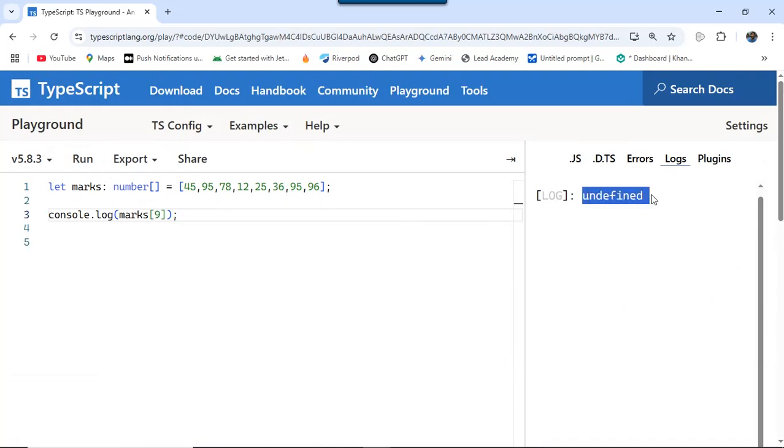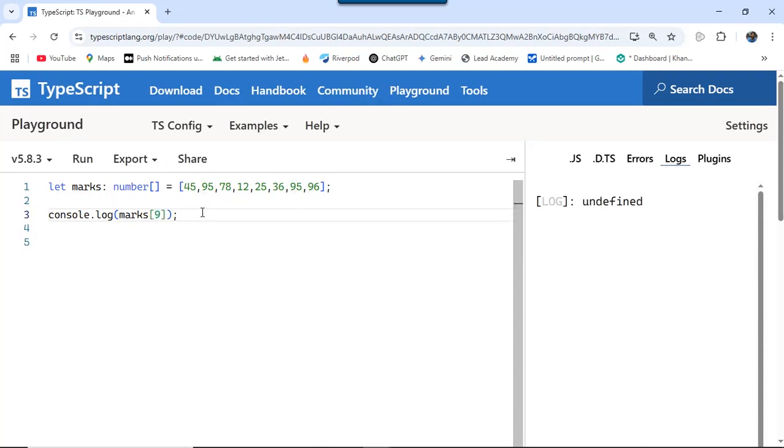So we already know what undefined is, because in other programming languages you might have some exception, like array index out of bound exception, but TypeScript is so sober, it is not actually crashing the program, but it says that, well, the item we are trying to retrieve from that index is undefined. So whenever we try to put indices or try to extract a specific item by using the index, we have to be very careful about the index we put inside this square bracket.